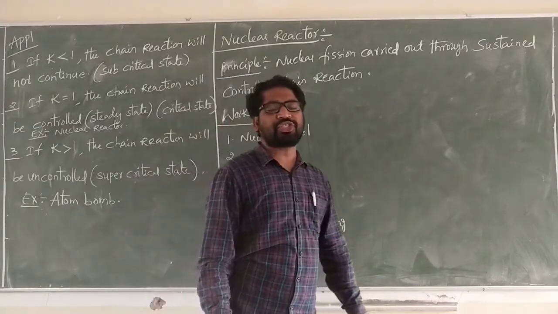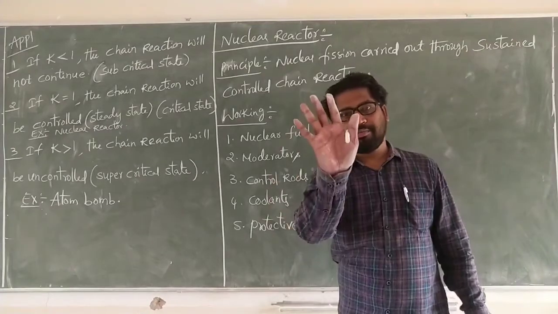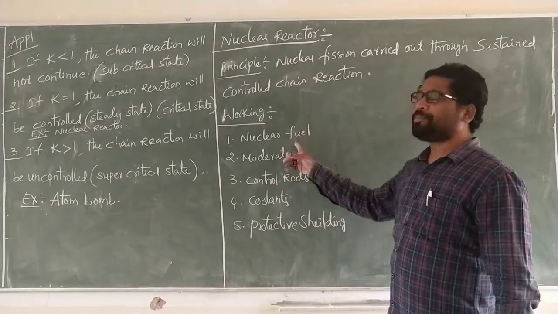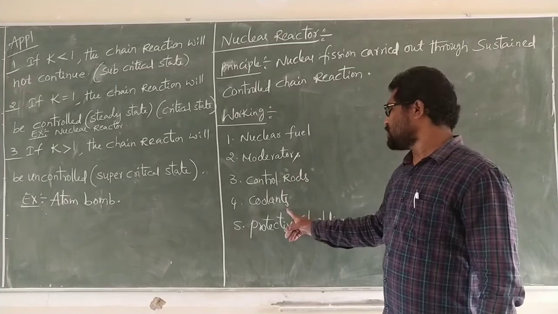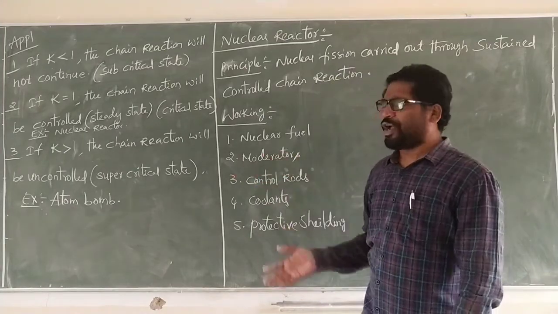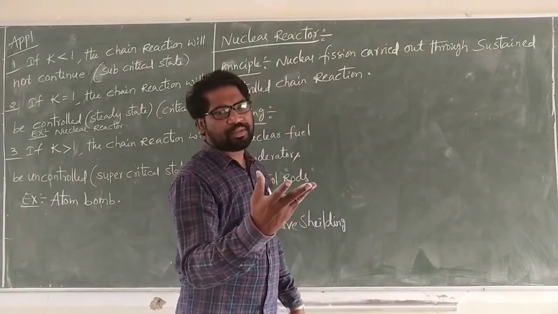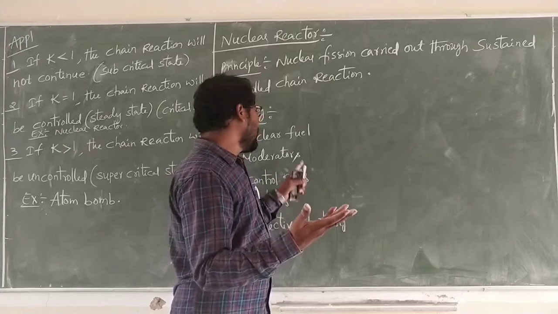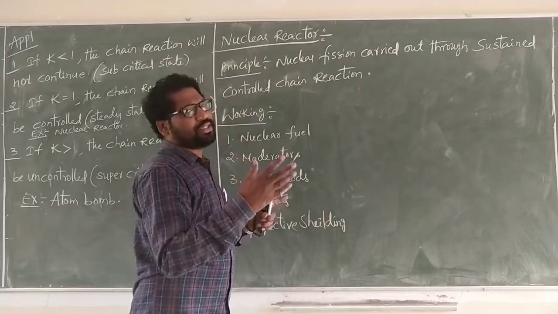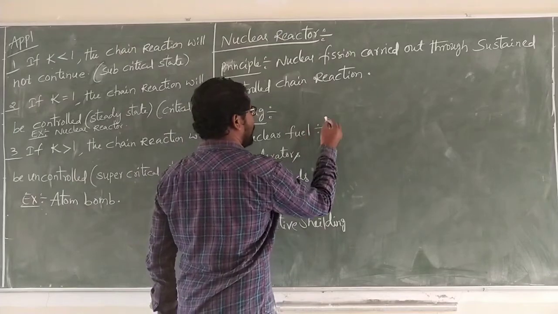The main features of a nuclear reactor are 5: nuclear fuel, moderators, control rods, coolants and protective shielding. So there are 5 parts, 5 features, and each feature has different properties. First one, nuclear fuel.